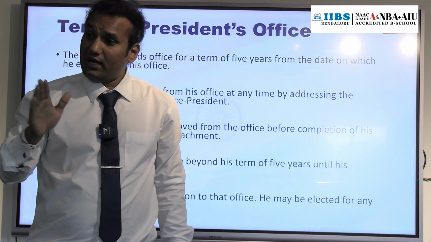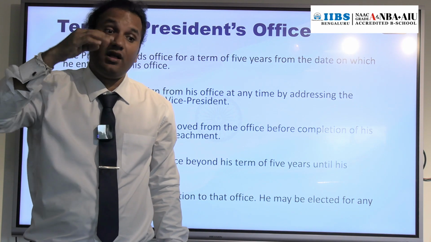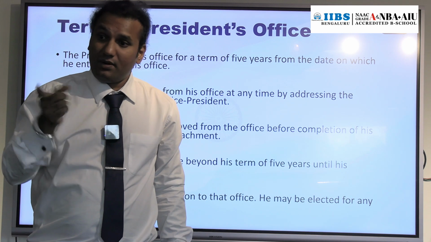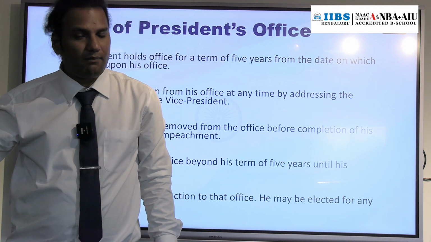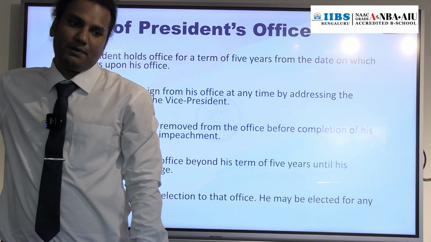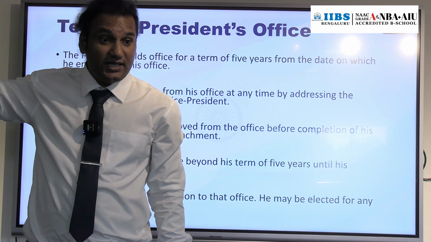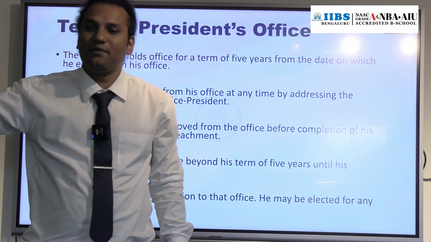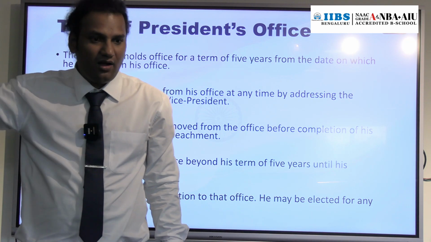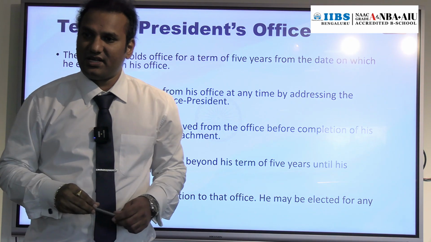So the Election Commission is going to conduct the election in the month of April. But Draupadi Murmu's tenure is going to end in the month of December. But she can continue till April. She will continue until the election is conducted, the result declared, and the successor comes and enters the office. Till that time, Draupadi Murmu can continue as the President of India.